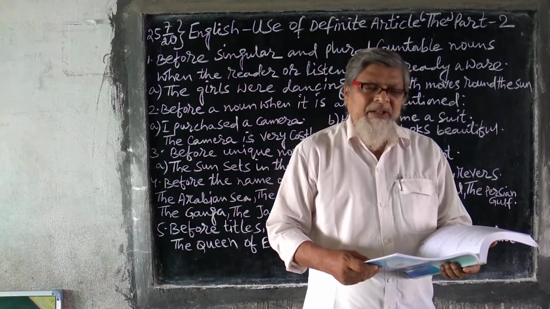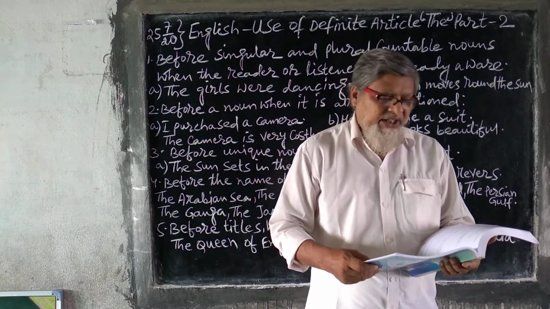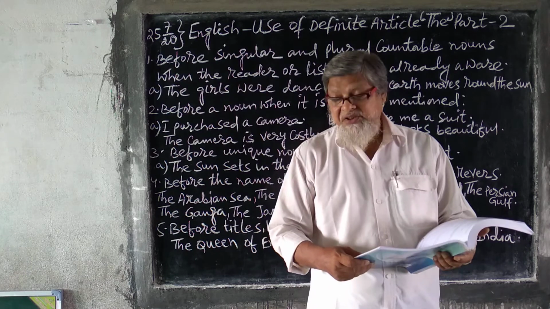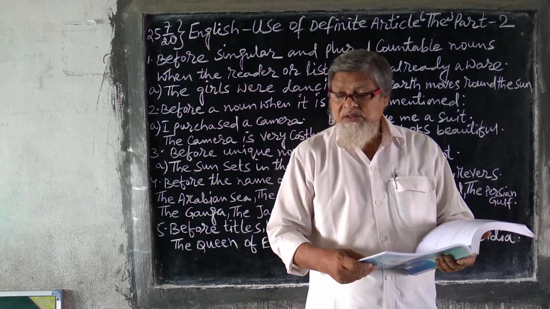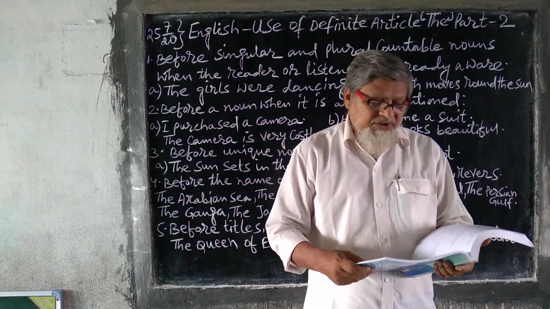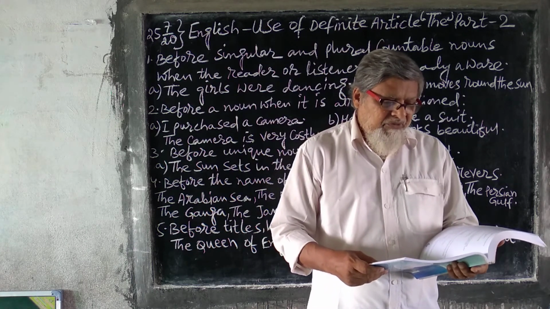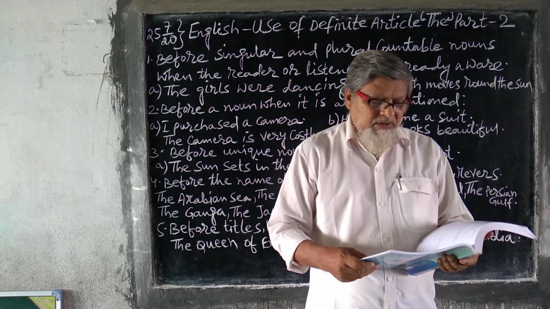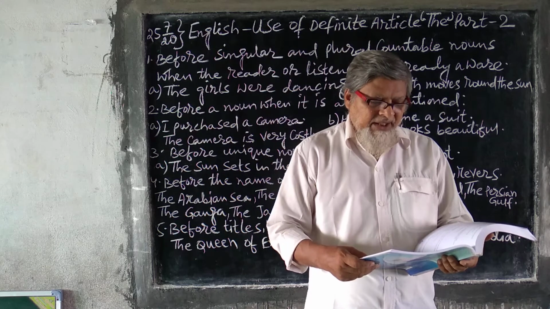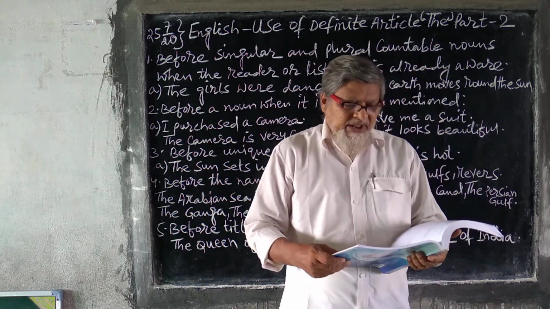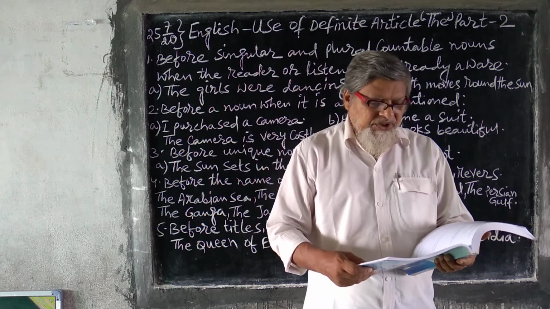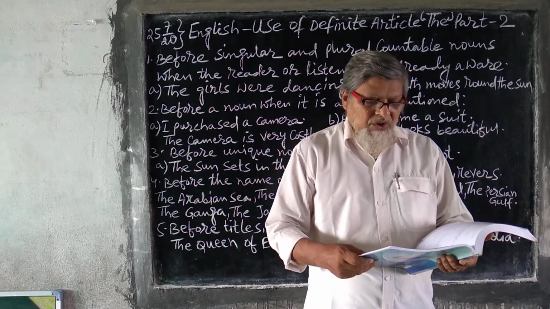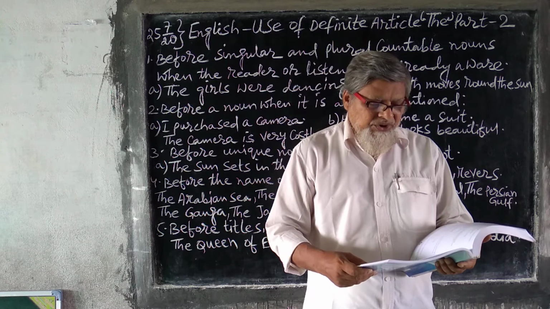The mother started weeping. The particular mother started weeping. So you are using over here the. Before an invention: who invented the television? Because particular television, who invented? For that you are using the. Before a countable noun, if it comes after the proper noun: Sneha, the principal; Delhi, the capital of India. Before the names of committee, club, foundation: the Lion Club, the Ford Foundation. Before the names of armed forces or law enforcement forces: the police, the air force.